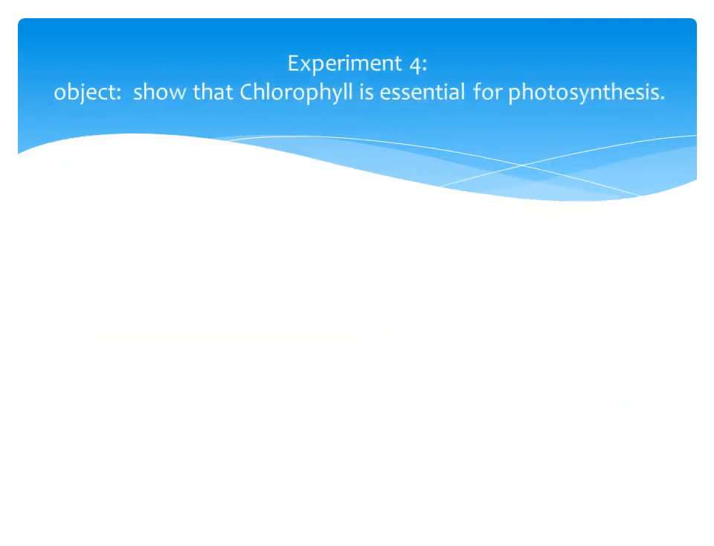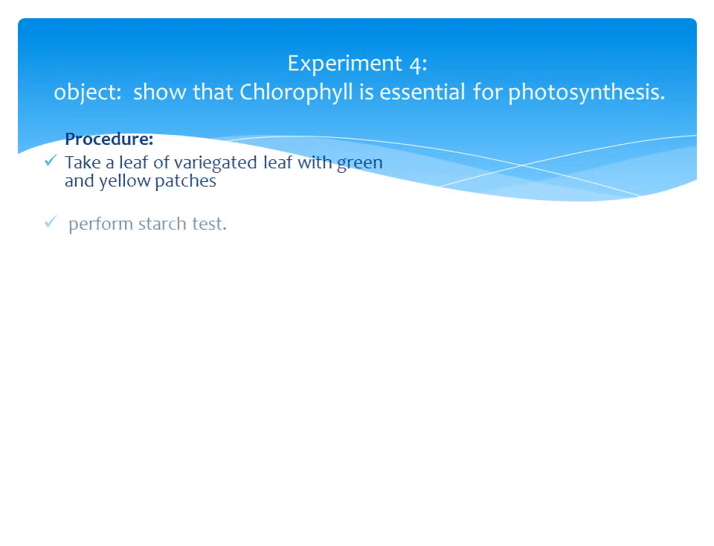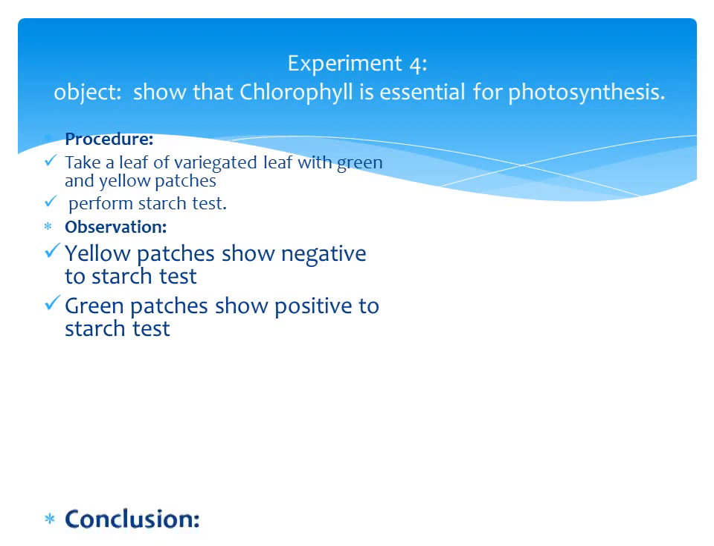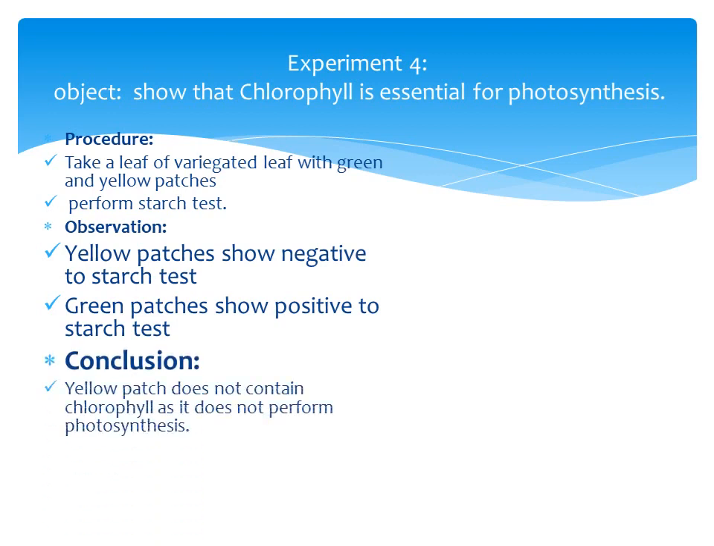Next experiment: to show that chlorophyll is essential for photosynthesis. Take a leaf with green and yellow patches and perform the starch test. Yellow patches show negative to the starch test while green patches show positive, because yellow patches do not contain chlorophyll and so do not perform photosynthesis, while green patches contain chlorophyll to perform photosynthesis.